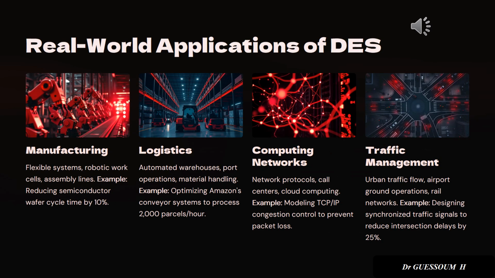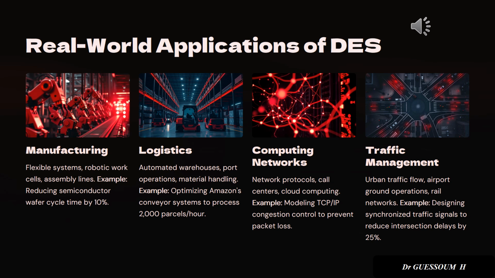Let's now look at how discrete event systems are applied in the real world. This is where theory meets practice. Discrete event systems are used in industries where timing, sequencing, and resource coordination are crucial. In manufacturing, discrete event system models help optimize automated assembly lines and reduce production delays. For instance, improving the cycle time in semiconductor fabrication by even 10% can save millions.